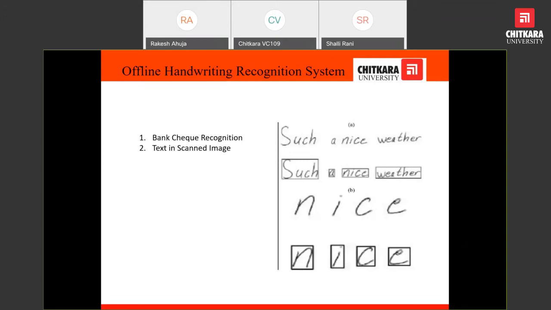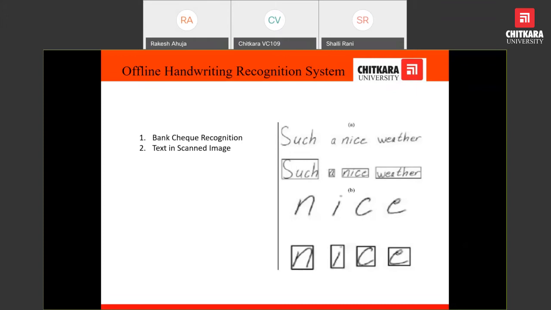And then we would be able to understand what this hoarding is saying to us, although we don't know. Right? So there are a lot of examples. Another example is bank check recognition. In the case of a bank check, there are manual entries.